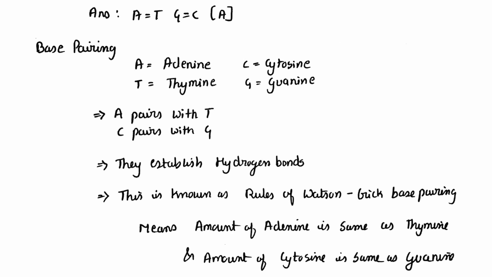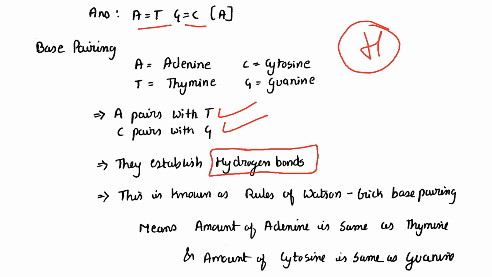Now this A equal to T and G equal to C means amount of adenine is equal to amount of thymine, and amount of guanine is equal to amount of cytosine. Okay, A pairs to T and C pairs to G. They establish hydrogen bonds. So what bonds exist between these? Hydrogen bonds exist between these. And what is it known as? It is known as rules of Watson and Crick base pairing. We saw this in the Nobel Prize one's example. Okay, this is called as Watson and Crick base pairing. Amount of adenine is same as that of thymine. Amount of cytosine is same as that of guanine.